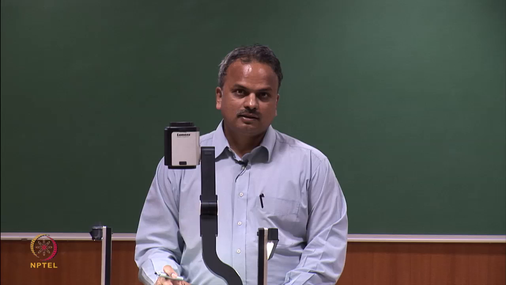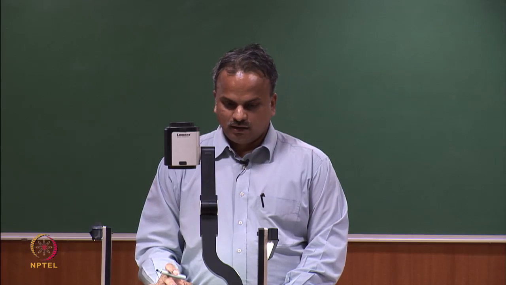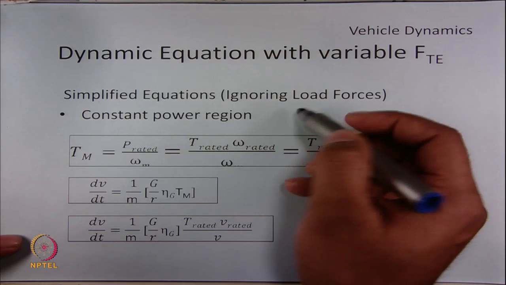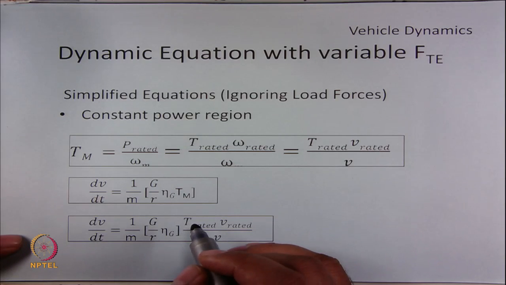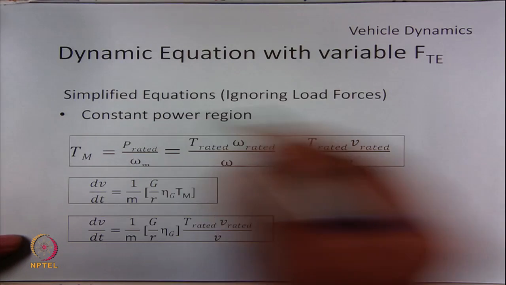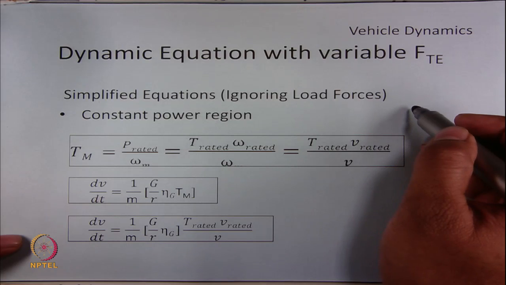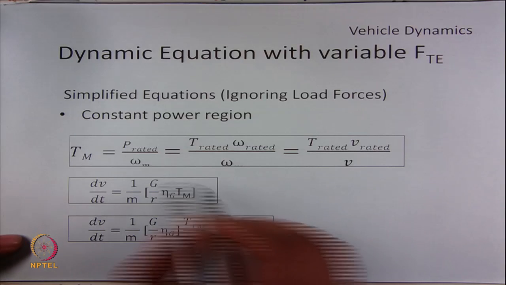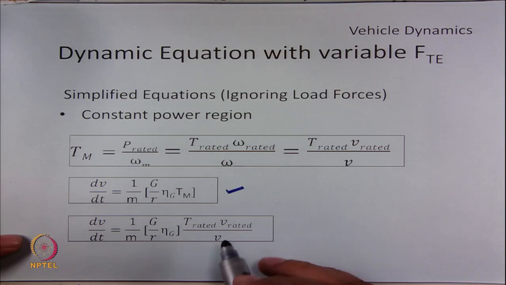So, we have calculated the expression of time that is required in the constant torque region, the average power and the energy requirement. Now, going to the second mode of operation, which is the constant power region, and again ignoring all the load forces and inertial forces, the expression of dV by dt will be the same as what we have seen earlier.